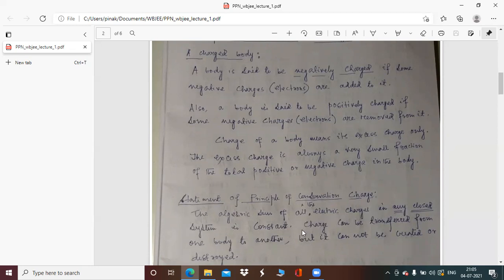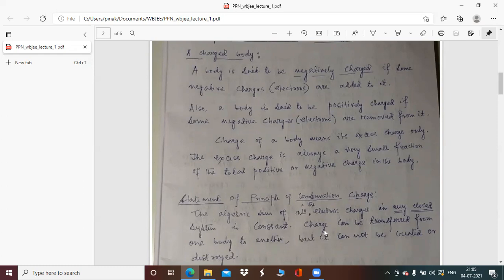That means if you rub a body with some other body, then from the first body, the body which is being rubbed, some electrons may be removed and go to the second body. Or in some other cases, if you rub it, some electrons may be added from the second body to the first body. So this is being said in the first sentence.